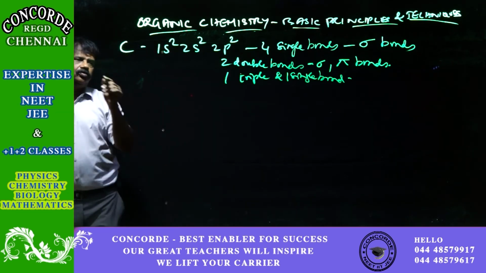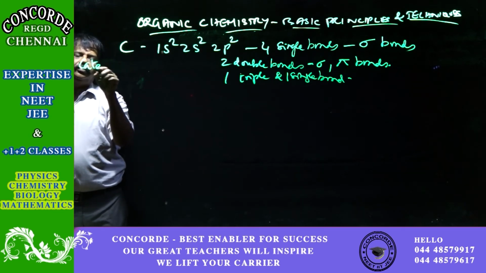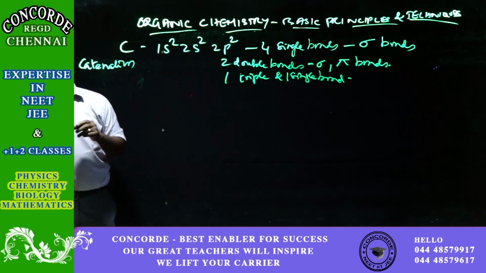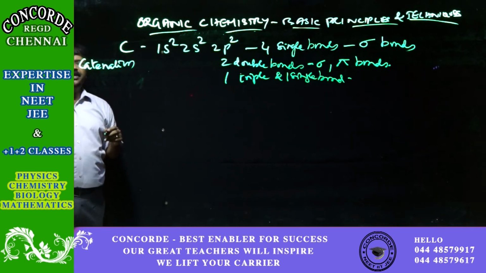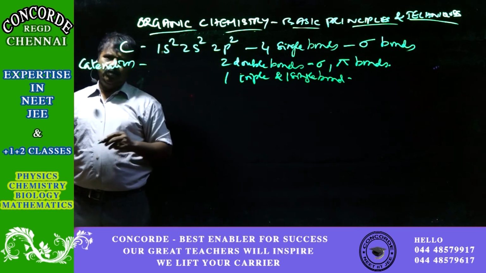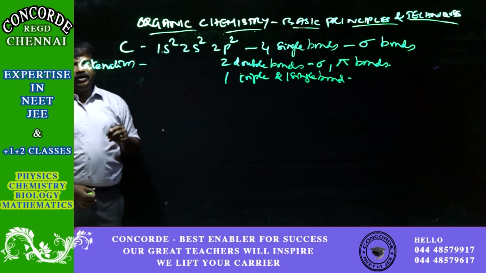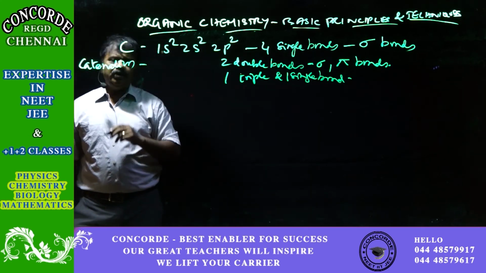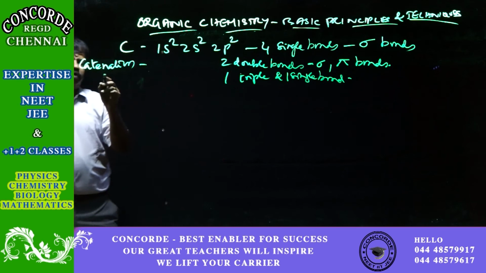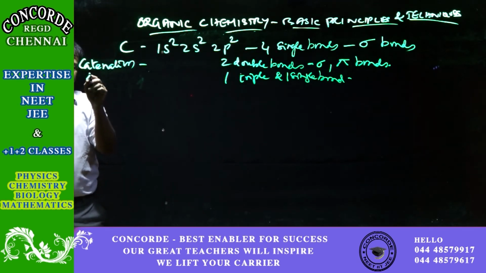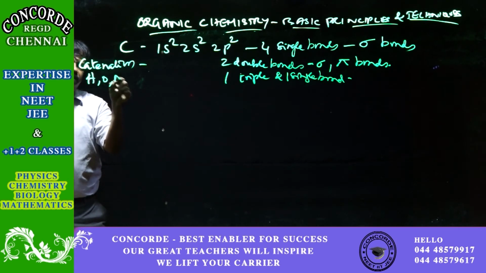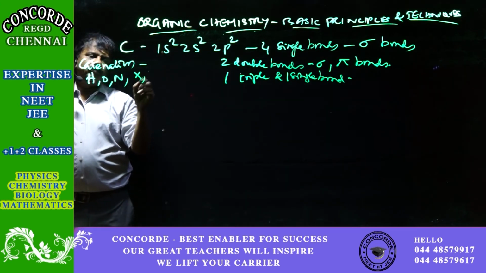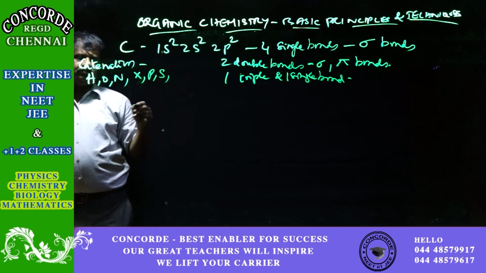Not only that, it has the property of excessive catenation. What do you mean by catenation? Catenation means carbon can join with any number of other carbon atoms through covalent bond formation. And not only that, it can even form bonds with other atoms like hydrogen, oxygen, nitrogen, chlorine, bromine, iodine, phosphorus, sulfur.